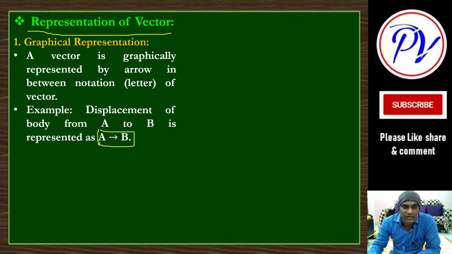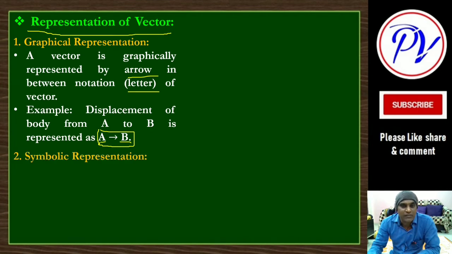This is one vector, means suppose displacement from A to B, and in between there is an arrow. So it is represented like this, one arrow in between the letters. Normally we don't use this, very rarely we will use this.